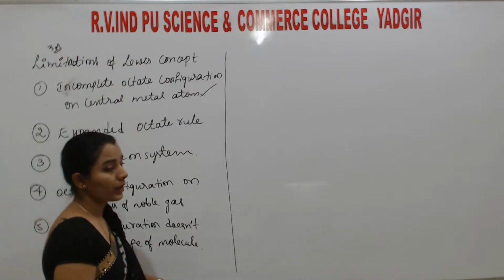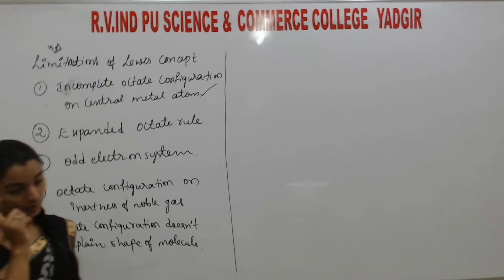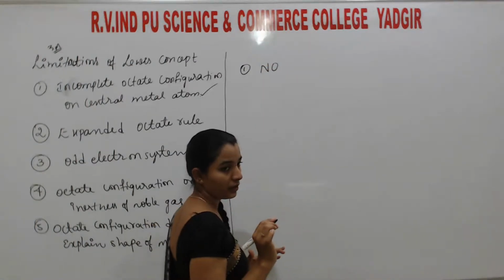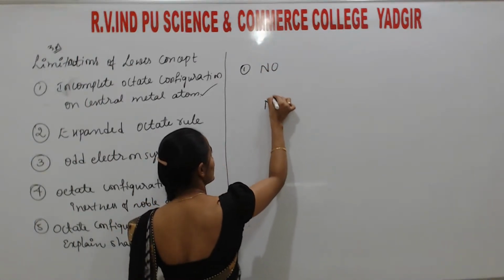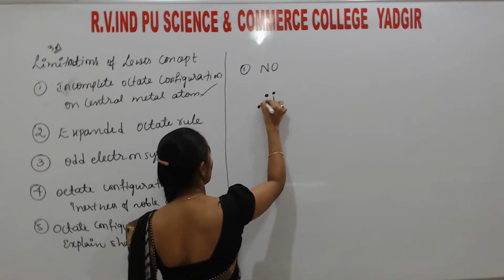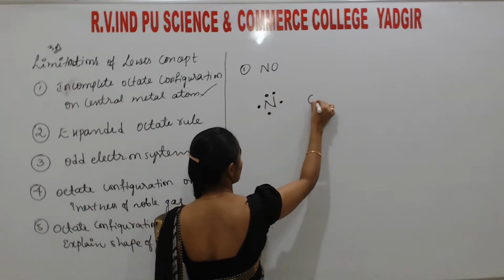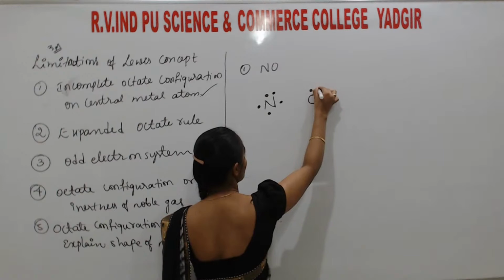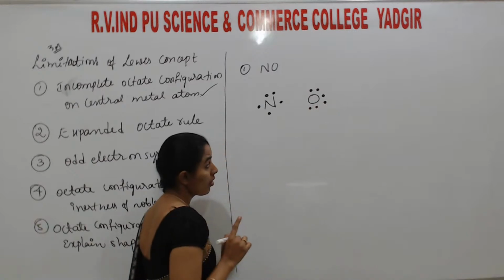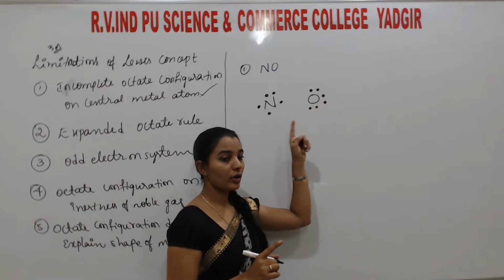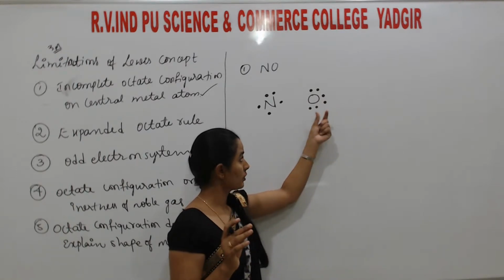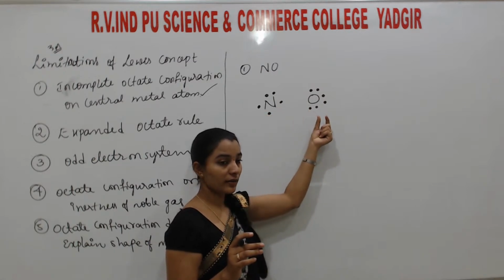For example, you take NO and NO2. NO is stable. So nitrogen has valency 1, 2, 3, 4, 5. Next, oxygen has valency 1, 2, 3, 4, 5, 6. Nitrogen can form single, double and triple bonds. Oxygen can only form single and double bonds. Remember, oxygen cannot form 3 bonds.